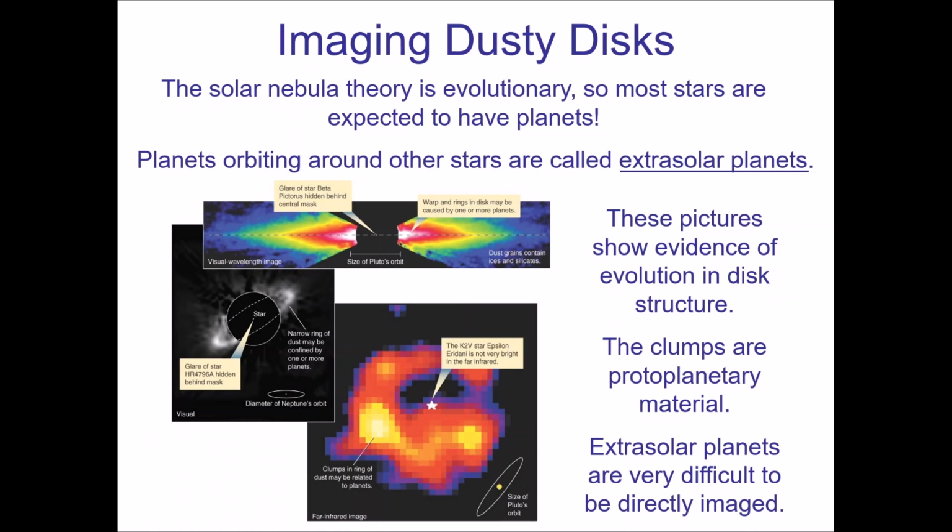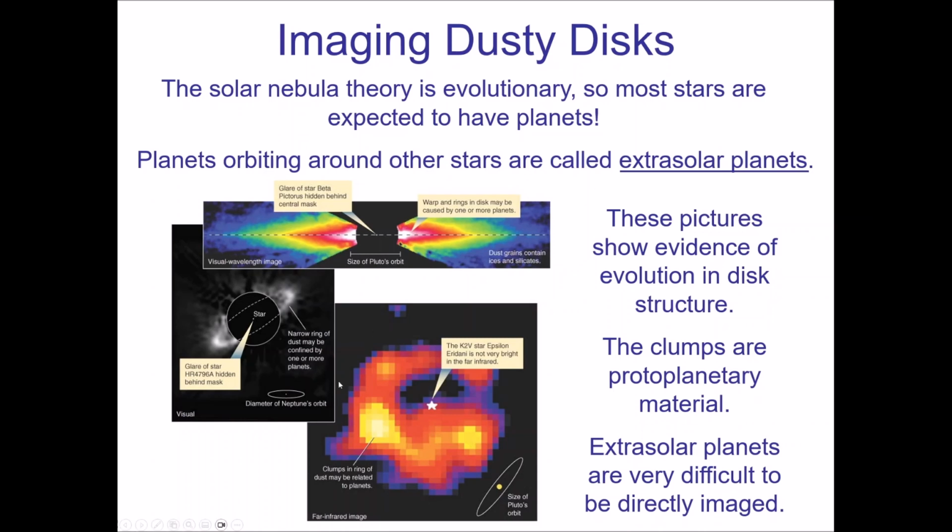So, based on the solar nebula theory, we would expect virtually all stars to have some kind of solar system to it. In fact, we are discovering that for the vast majority of stars that we look at, we do find solar systems. So, again, more support for solar nebula theory. And again, we initially refer to these objects as extrasolar planets. This means planets discovered outside of our solar system.